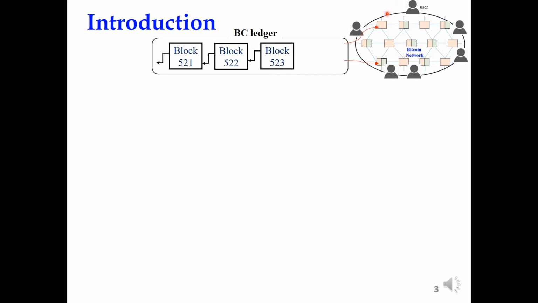consensus. In this figure, you see a blockchain network with a lot of nodes. The normal users, and also the miners in here. And let's say we have blockchain ledger now until block 523. This blockchain ledger is written into one of the nodes of blockchain network. Let's say we have user 1, user 2, user 3 until user n.